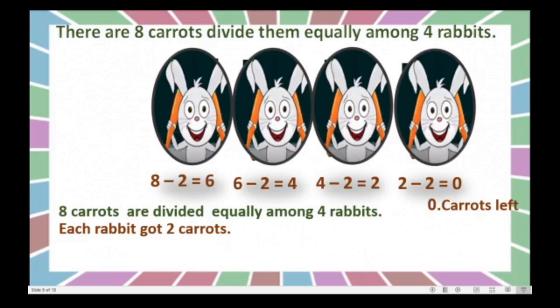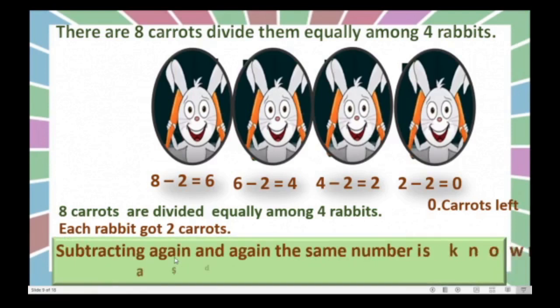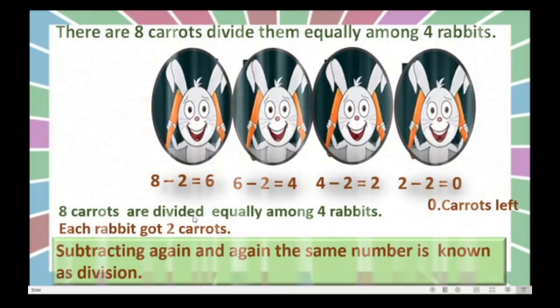Right? But we followed a different method. Which method did we follow? Subtracting the same number again and again. See here, minus 2, minus 2, minus 2, minus 2. The same number we subtracted again and again, and we got the proper answer. That is, each rabbit got 2 carrots. This is also called division. Okay? One more we will try here.